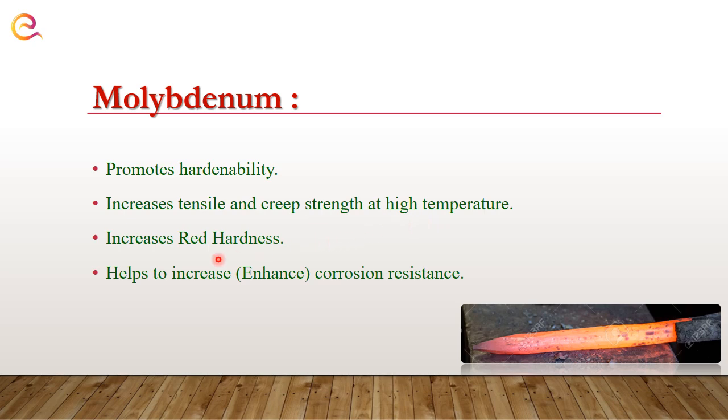The next point is it increases red hardness. In our second session on properties of material, we studied this term red hardness. It means at high temperatures the hardness of our material should be more. So when we add molybdenum to our steel, the hardness at high temperatures will increase. Then the last point is it helps to increase corrosion resistance.